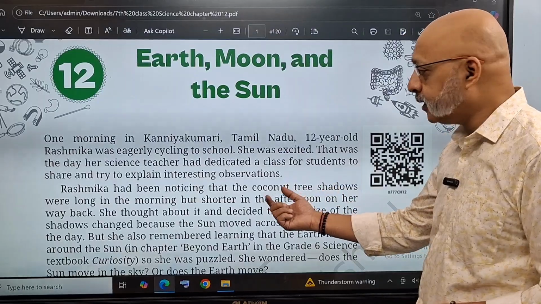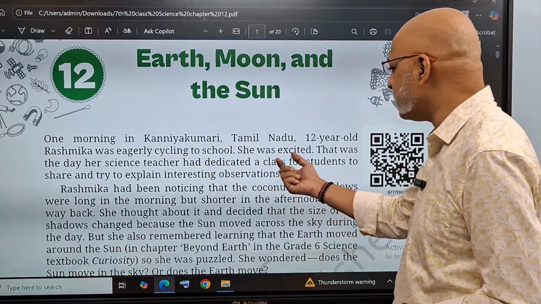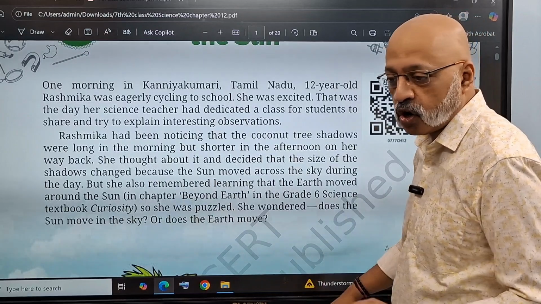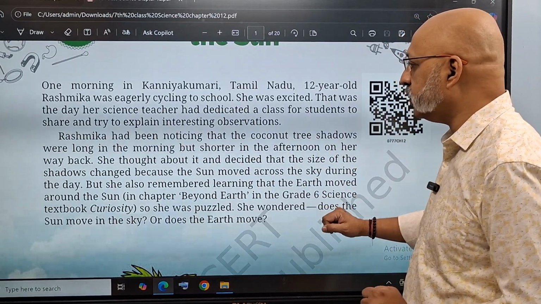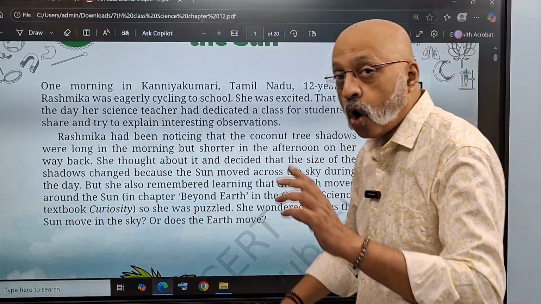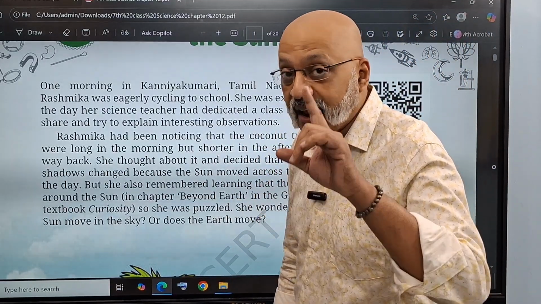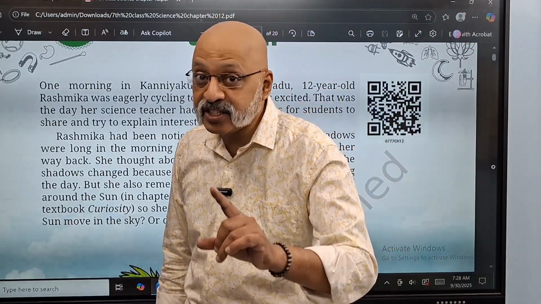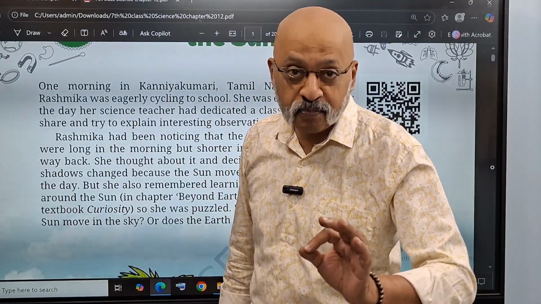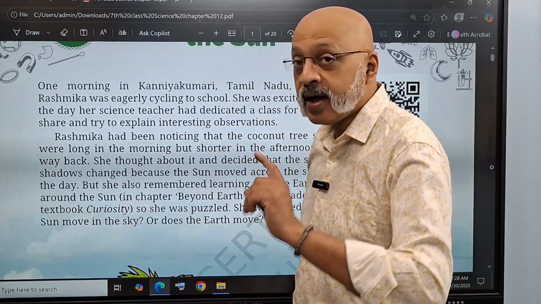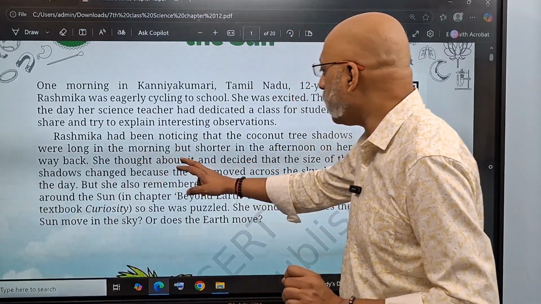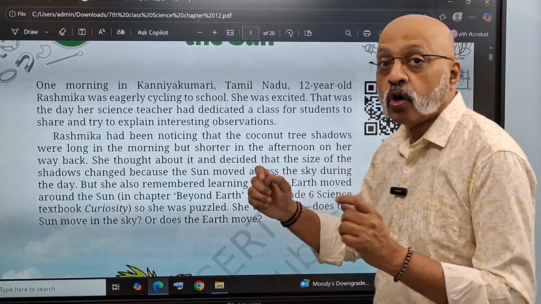She was excited that day because her science teacher had dedicated a class for students to share and try to explain interesting observations. Now, what were the observations? That the coconut tree shadows were long in the morning, right? We have studied this in the light chapter. Please go and take a look at that video, done both in English and Hindi separately. The shadows were long in the morning, but shorter in the afternoon on her way back.